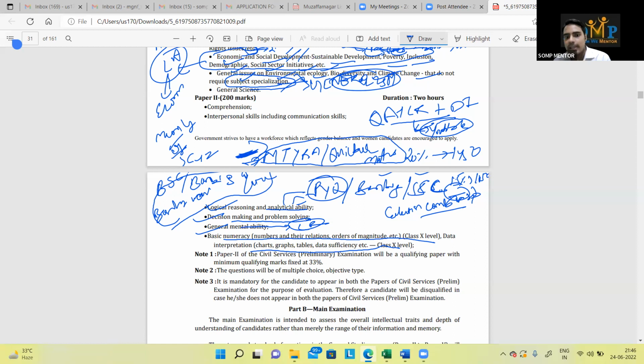Now for the reading comprehension, I will not tell you anything because you guys are integrated batch students. I will be having a proper session with you guys. Reading comprehension is something that you should not be worried about. Okay, so this is it for the reading comprehension. We will be having a separate session.